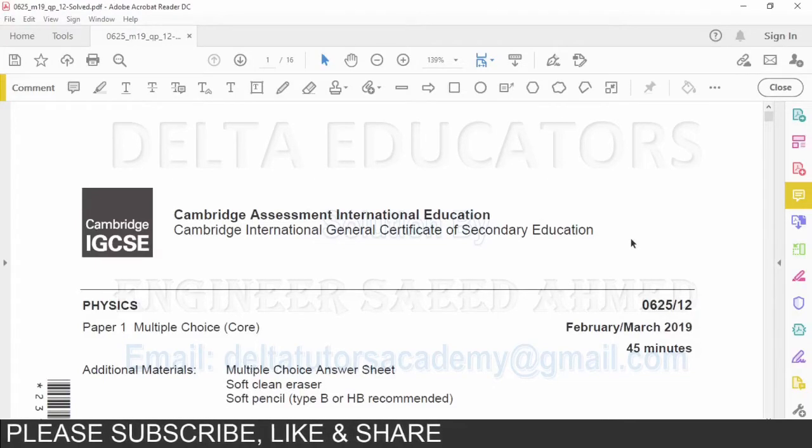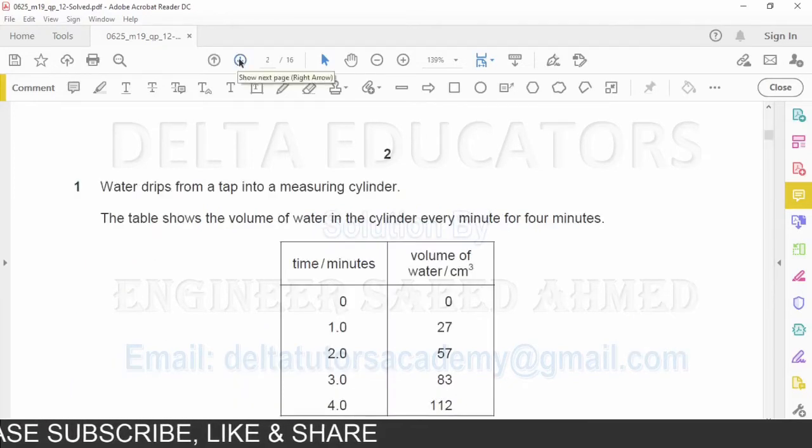IGCSE Physics, Paper Code 0625, Paper 1, Variant 2, February/March 2019, and today we are going to solve question number 1 to question number 20.